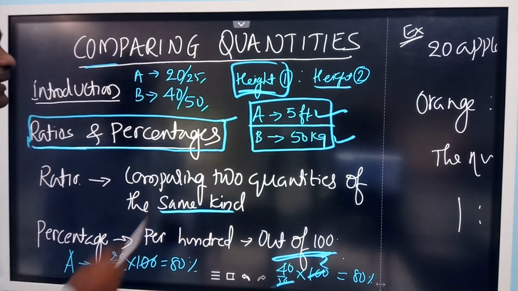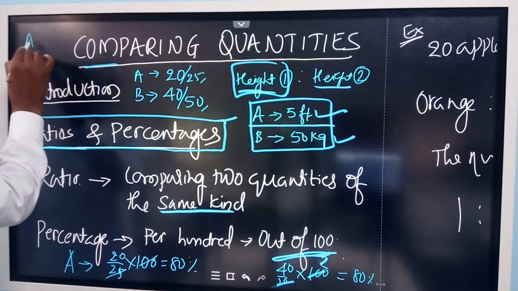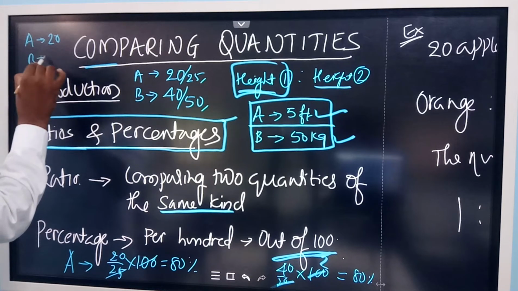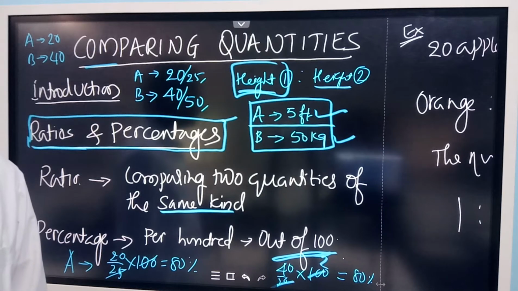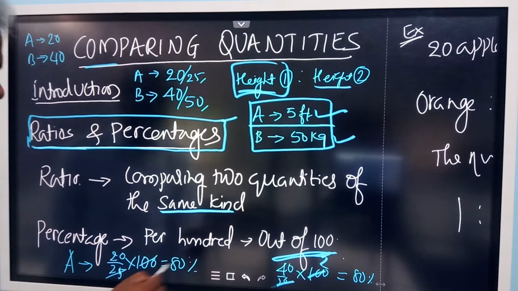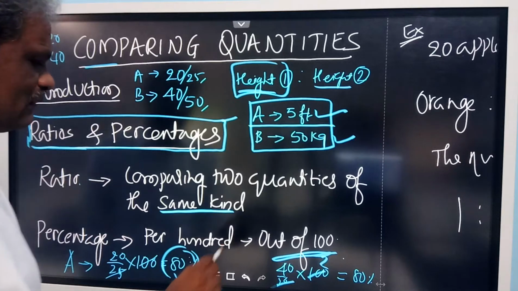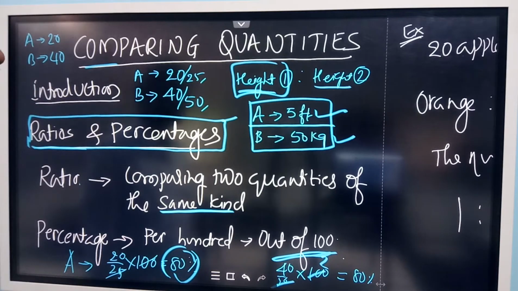But when you look at these marks only, A scored only 20 and B scored 40, somebody says, oh, B is very good. But both are equally good, their percentage is the same. So when you are comparing, we compare out of 100.